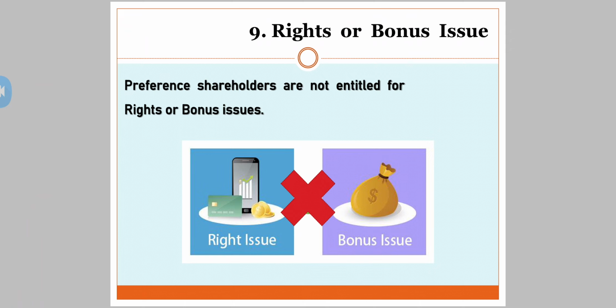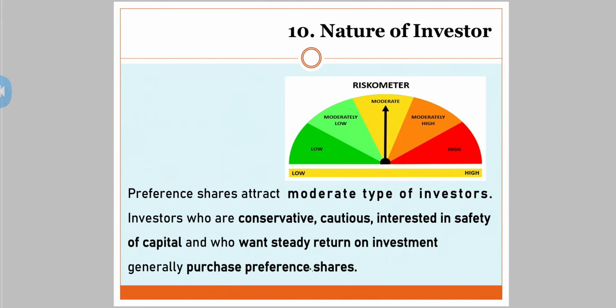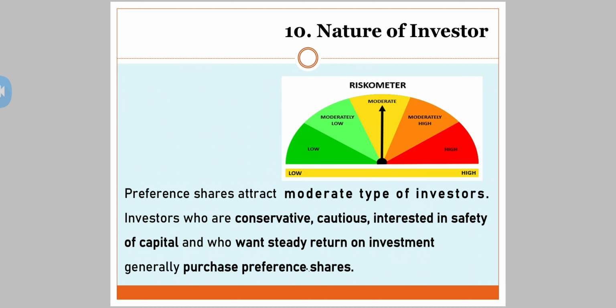Coming to the 9th one, rights or bonus issue. Clearly it is said that preference shareholders are not entitled for right issue or bonus issue. We have seen what is right issue and what is bonus issue when we studied features of equity shares. Coming to the last point, what is the nature of investor? Okay, what nature of an investor, why is the investor going to invest in preference shares?